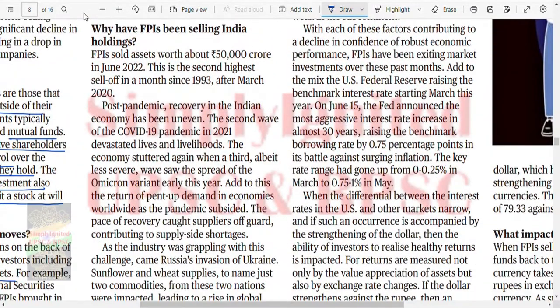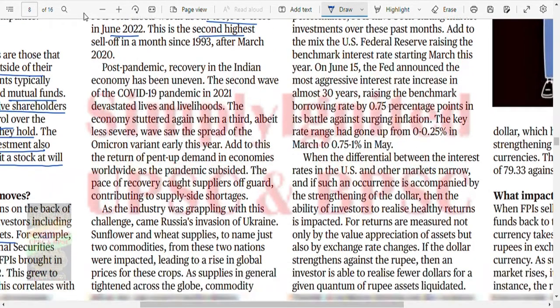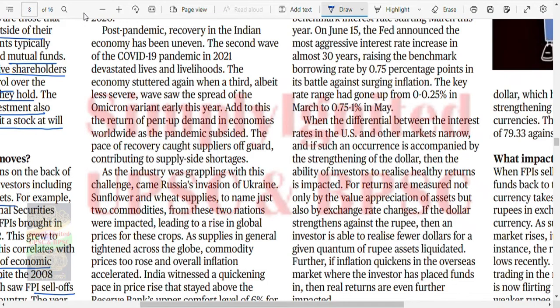Why have FPIs been selling Indian holdings? They sold assets worth 50,000 crore in June 22. This is the second highest. Post-pandemic recovery in the Indian economy has been uneven. The second wave devastated life and livelihood. The economy shuttered again with a third wave, a bit less severe, which saw the spread of Omicron. Added to the return of pent-up demand in economies worldwide as the pandemic subsided, the pace of recovery caught suppliers off guard, contributing to supply-side shortages.